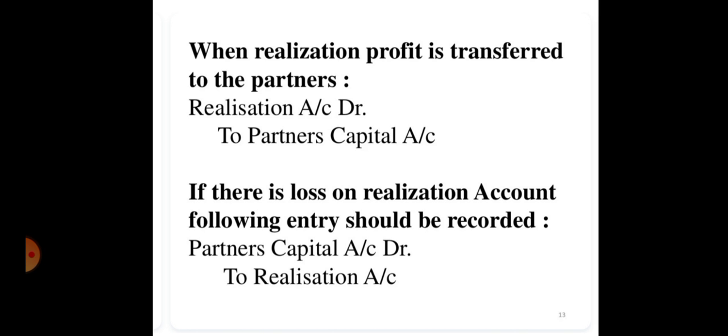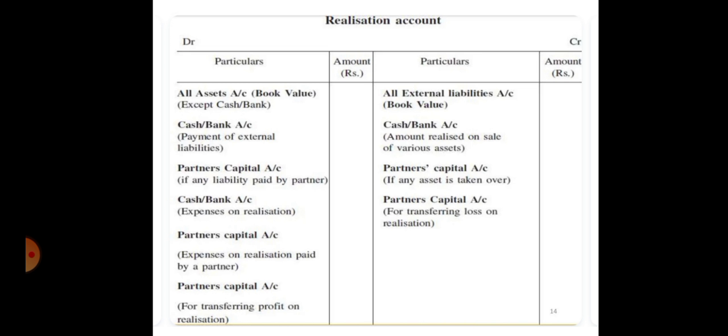At this time, this profit will be distributed among the partners in their profit sharing ratio, which will be given in the question. And if the debit side of realization account is greater than the credit side of realization account, then there will be loss. And for distributing that loss, the entry will be partner's capital account debit to realization account.